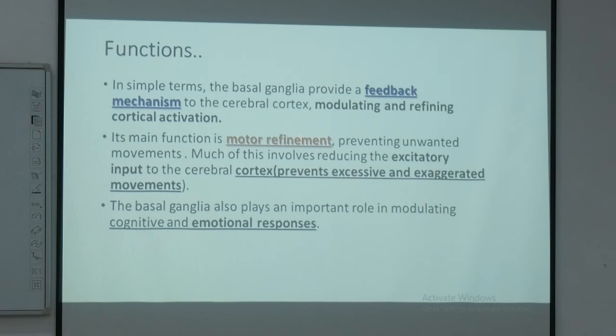Impulses coming from the cortex are plenty. Say, for example, 20 impulses are coming. Out of these, the best impulse is picked up by the basal ganglia and the rest are eliminated. So they refine the motor impulses coming from the cerebral cortex and prevent excessive and exaggerated movements, coming from these different areas of the brain.